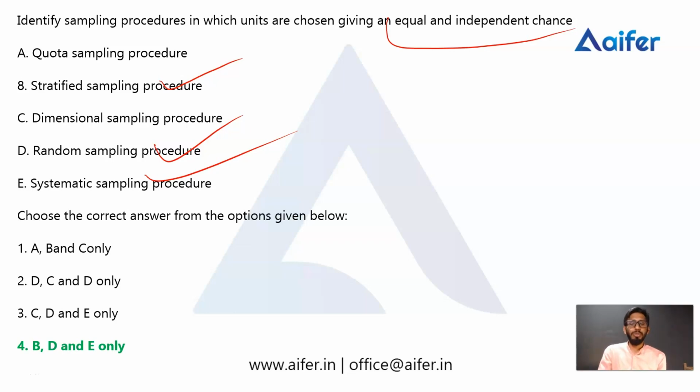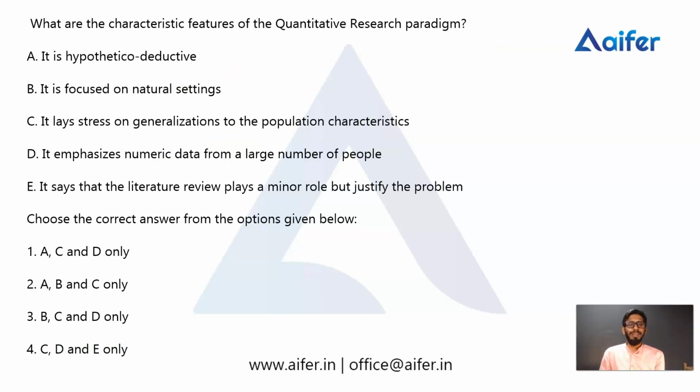Then let's move on to the next question. What are the characteristic features of the quantitative research paradigm? Okay, here there are five options. It is hypothetical deductive. It is focused on natural settings. It lays stress on generalization to the population characteristics. It emphasizes numeric data from a large number of people. It says that the literature review plays a minor role but justifies the problem.